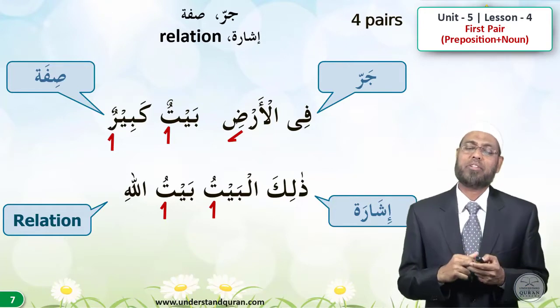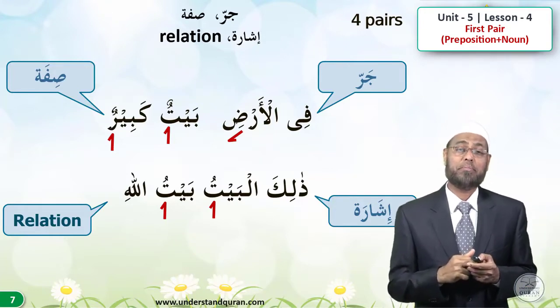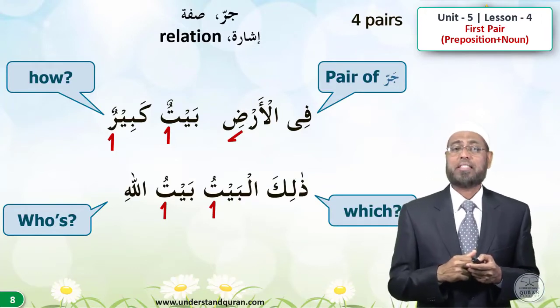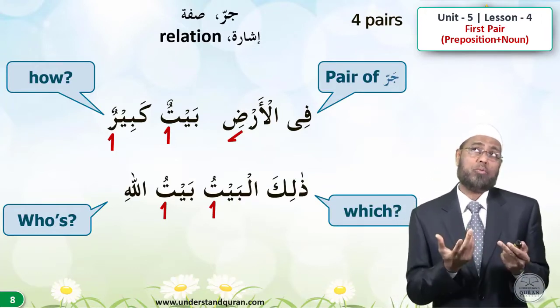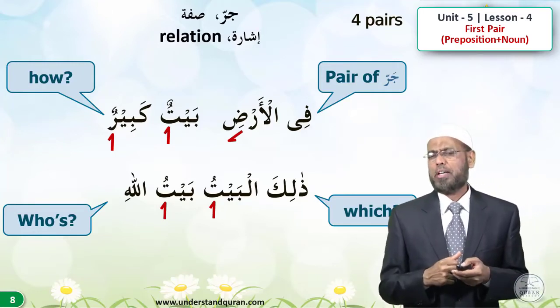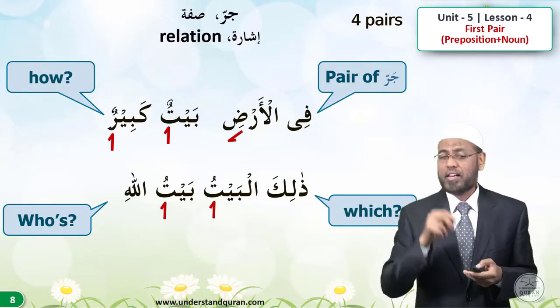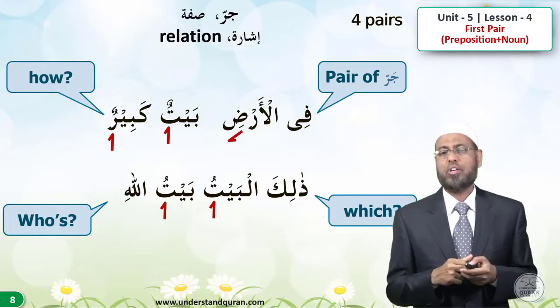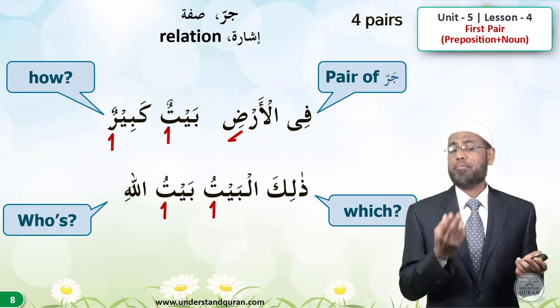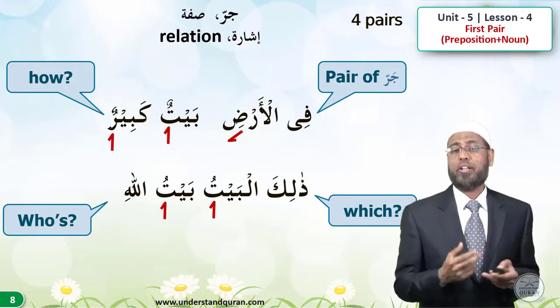Fil ardi baytun kabirun. ذلك البيت بيت الله. So the first one is pair of jar, and the second is sifa, which tells us how is that house, big or small? Baytun kabirun. And which bayt are you talking about? ذلك البيت, that house, or هذا البيت, this house. So which one? And Baytullah, whose house? What's the relation between the 2 words? It's the house of Allah.